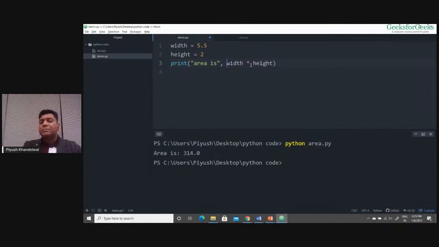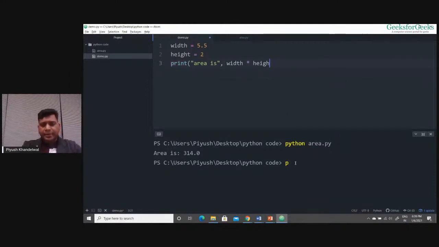Width into height, because it is without double quotes, this expression will be evaluated. So 5.5 into 2 will give me 11.0. I think this program will give me the output area is 11.0. Let's try to run this. First, I need to save it, so we'll press Control S.